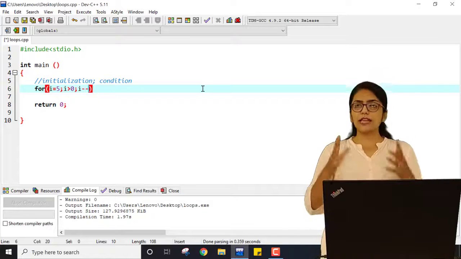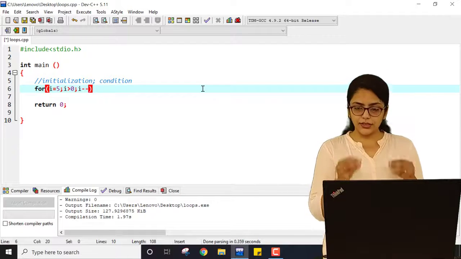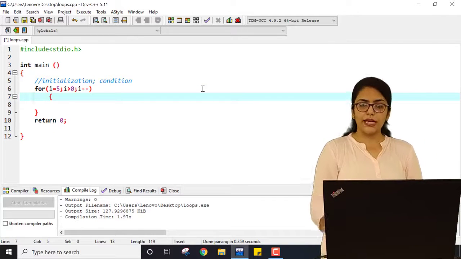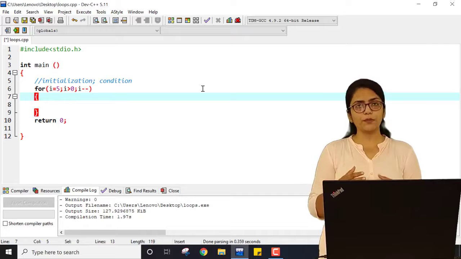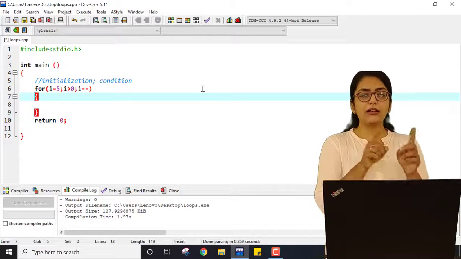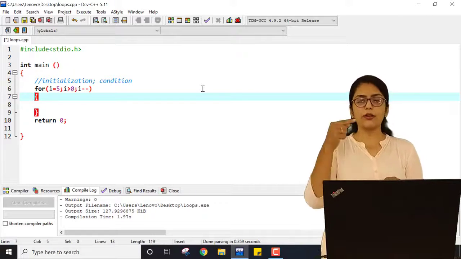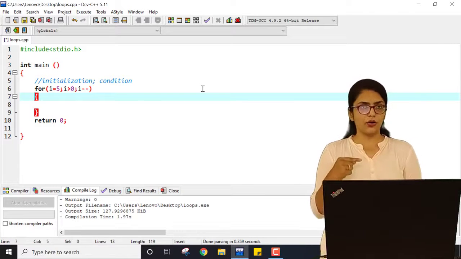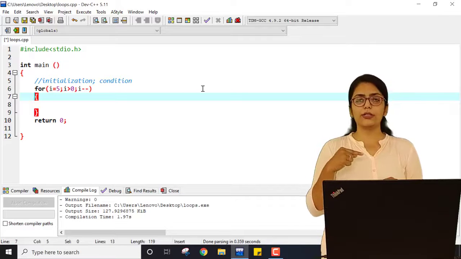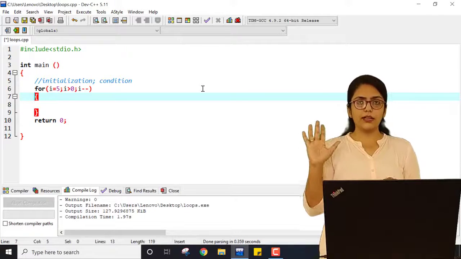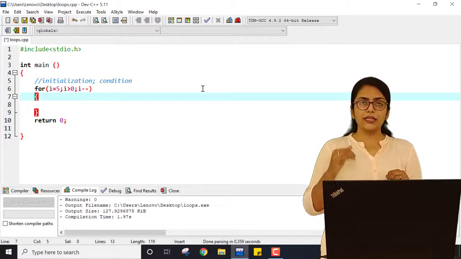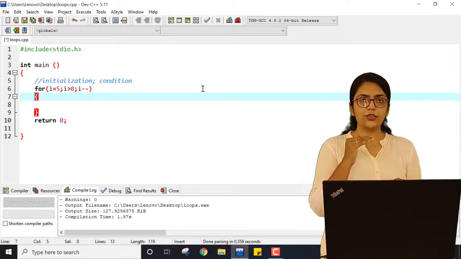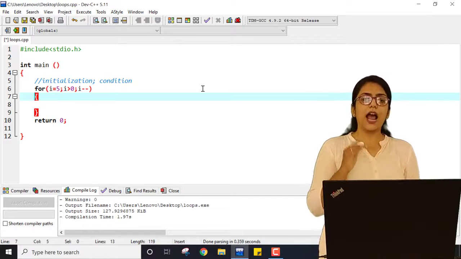Simple. So first I will be 5. It will check the condition. If the condition is true, then only it can go inside the loop. It will execute whatever is written inside the loop, come out of the loop, and decrement I. So now I becomes 4. Now it will check if 4 is greater than 0 or not. Yes, then it will again go inside the loop, execute something inside the loop and come out of it. Now it will decrease and I will become 3. It will again check this. This is happening until I becomes 1.